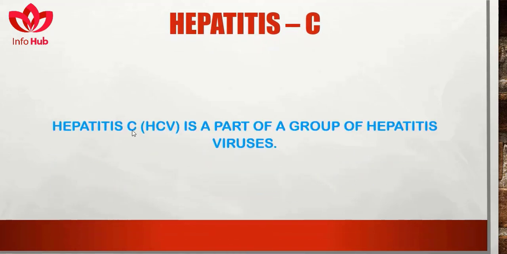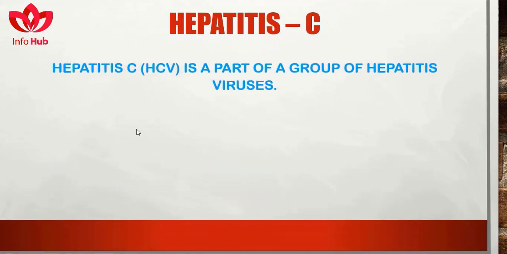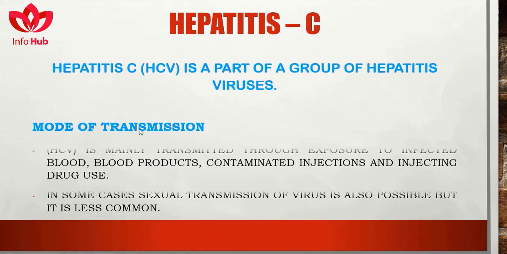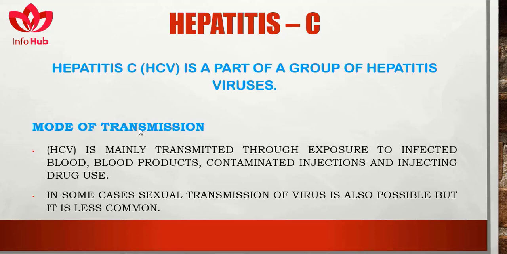Hepatitis C. Hepatitis C, HCV, is part of a group of hepatitis viruses. Mode of transmission of hepatitis C is mainly through exposure to infected blood products, contaminated injections, and injection drug use. In some cases, sexual transmission of the virus is also possible, but it is less common.